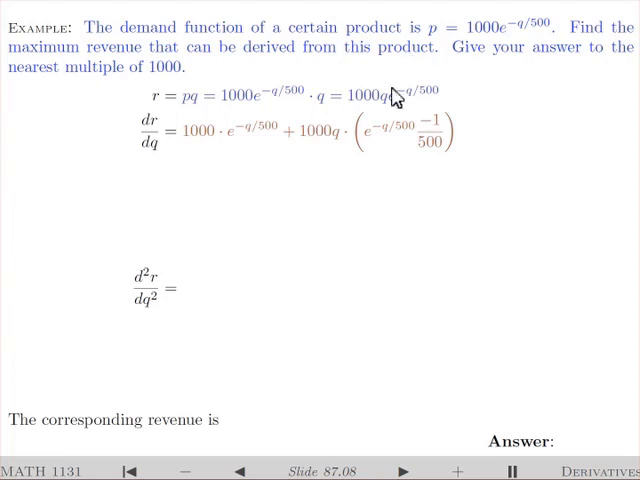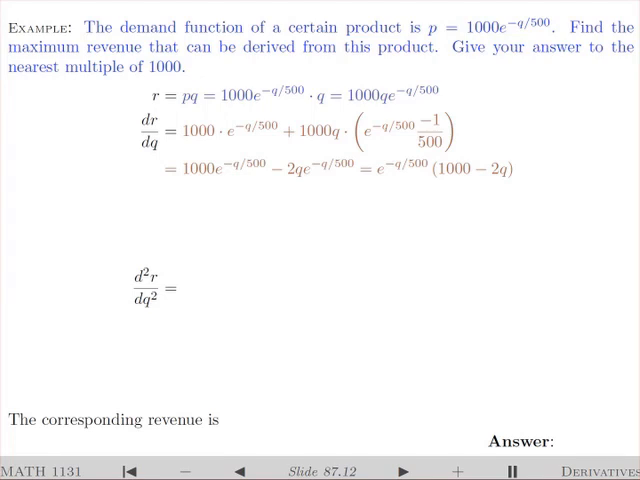Let's simplify this a little bit. 1000 divided by 500 is 2, and I also have this negative on Q. So when I simplify the second term, I get the exponential times negative 2Q. So if I factor out that exponential, the remaining factors are 1000 in the first term, negative 2Q in the second term. So I get the exponential times 1000 from the first term minus 2Q from the second.